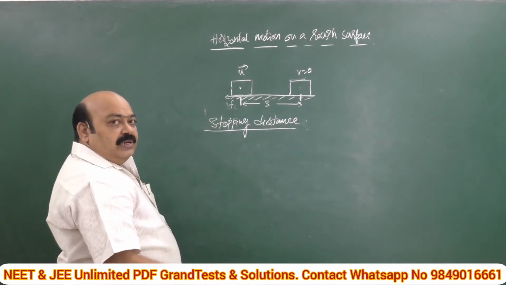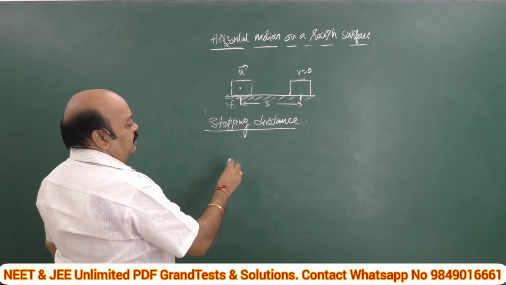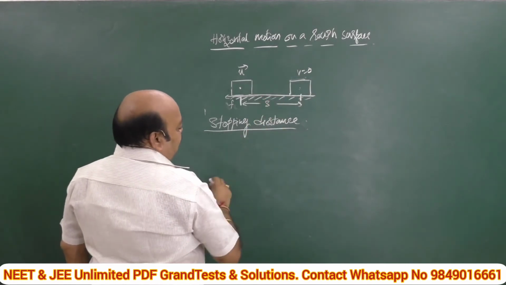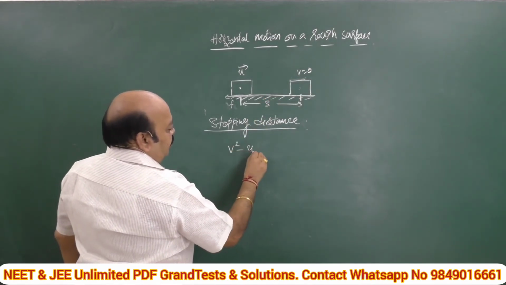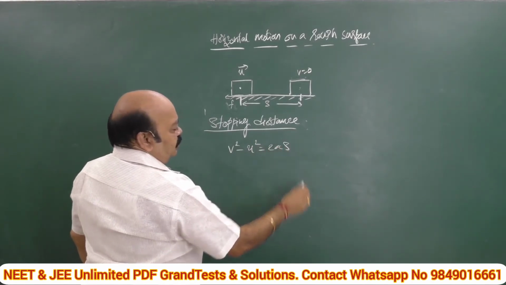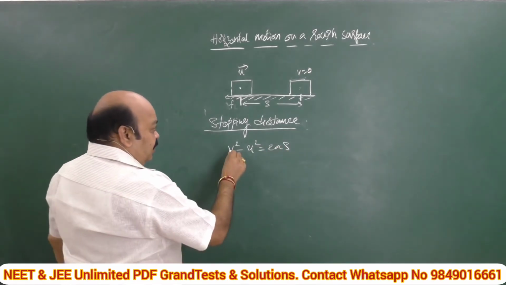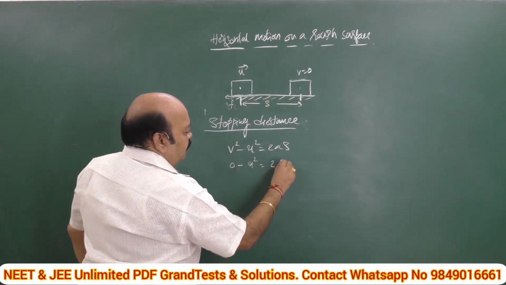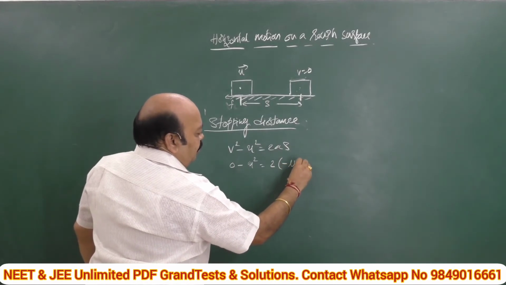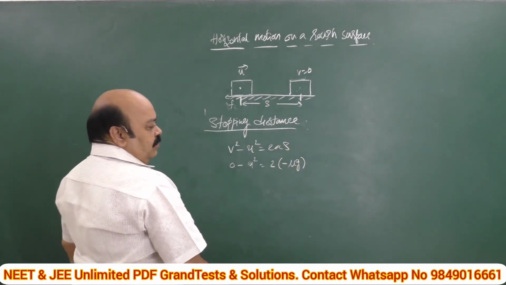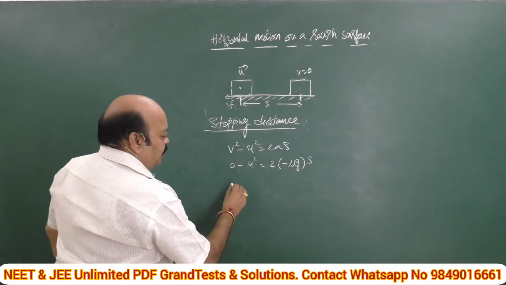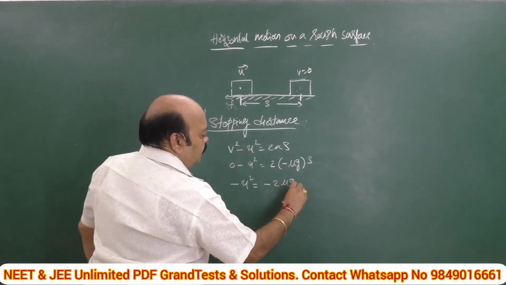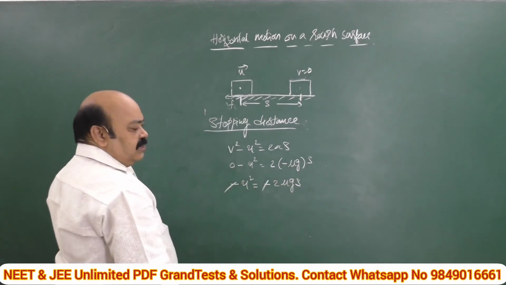Just recollect what formula we have regarding these: initial velocity, final velocity, displacement, and also acceleration. We have v square minus u square is equal to 2as. Since final velocity is 0, this is 0, so minus u square is equal to 2as. In the place of a, it is nothing but minus mu g, and this is s. Simply, minus u square is equal to minus 2 mu g s. This negative sign gets cancelled on either side.